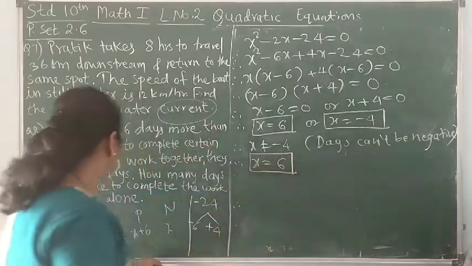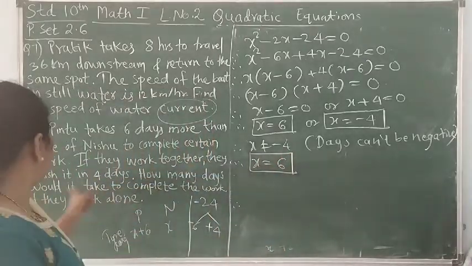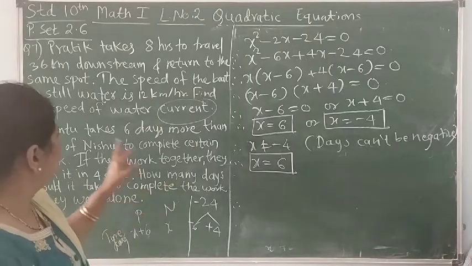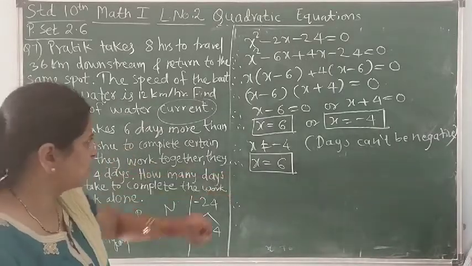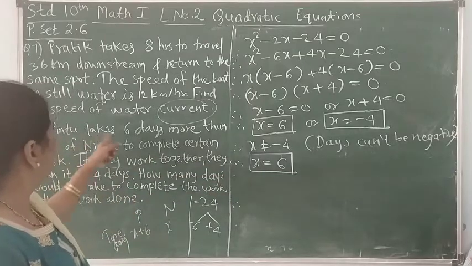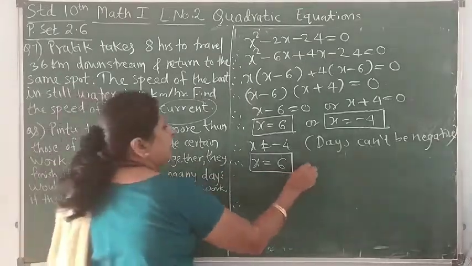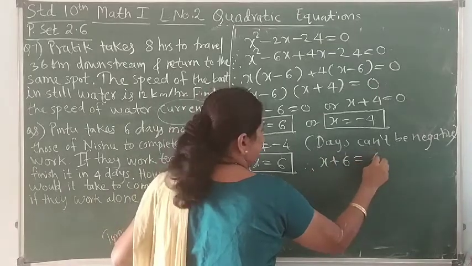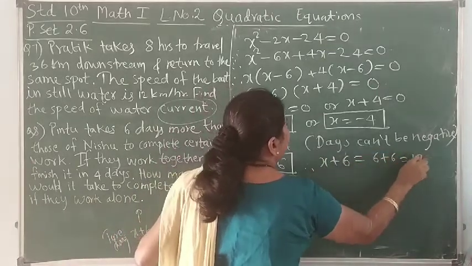So what is our question? How many days would they take to complete the work if they work alone? So if Nishu works alone, he will take 6 days. And Pintu is taking 6 days more, and therefore x plus 6 is going to be 6 plus 6, that is 12.